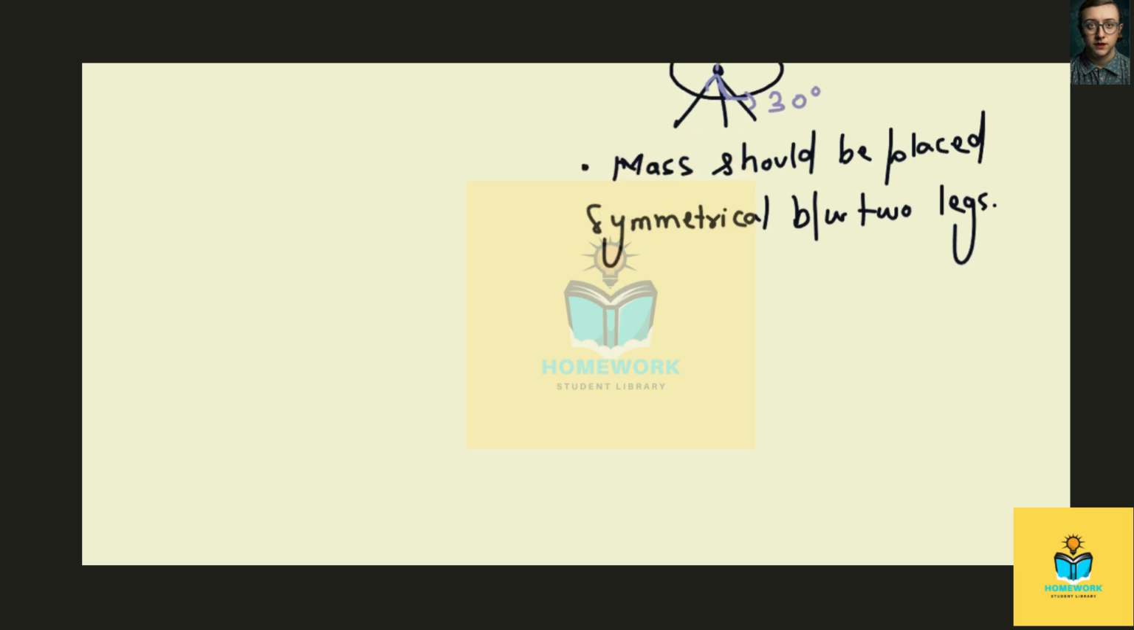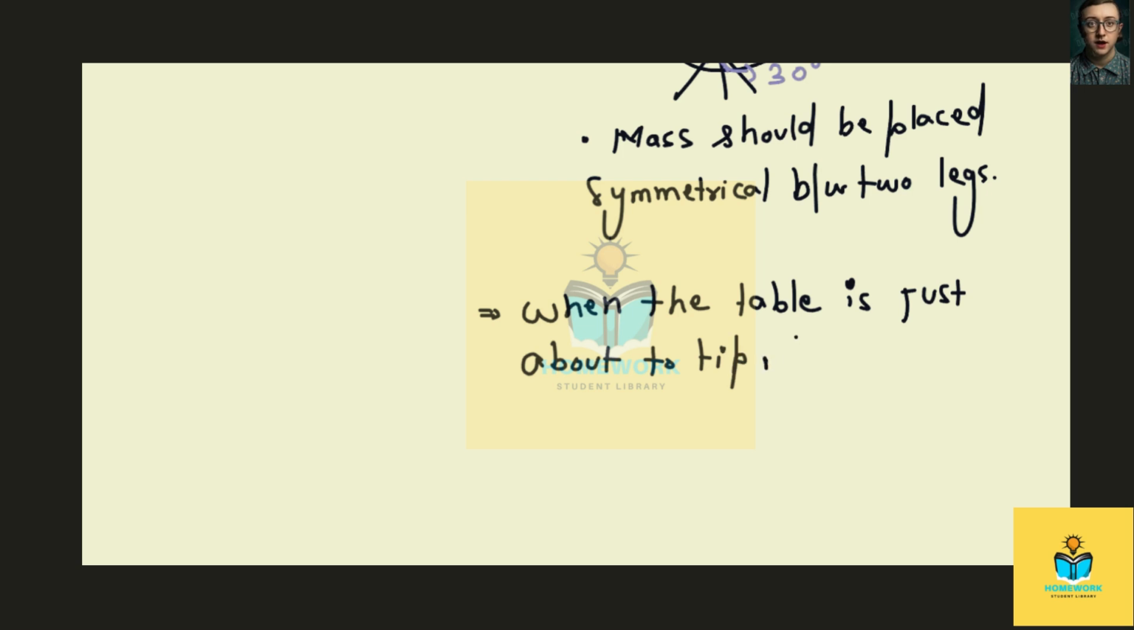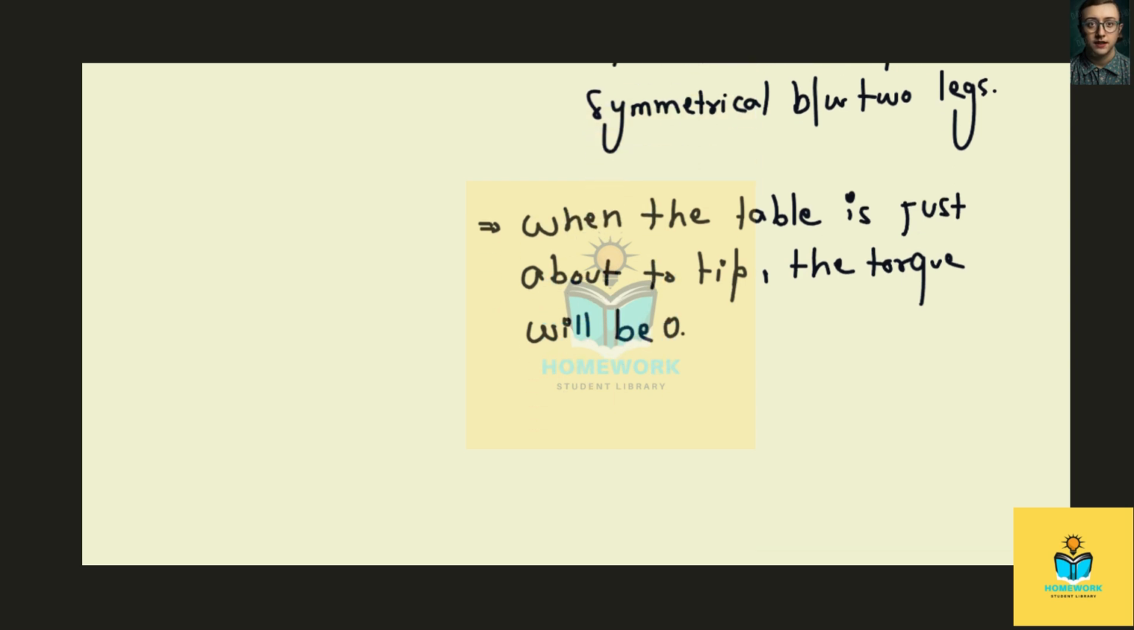We can take the torque about the line connecting the two legs. So for the limiting case, when the table is just about to tip, the torque will be zero about any point. The normal forces at the first and second legs pass through this line, so they do not contribute to the